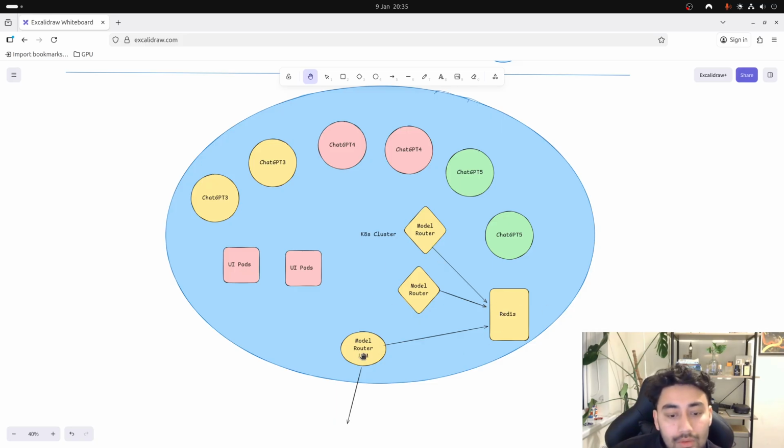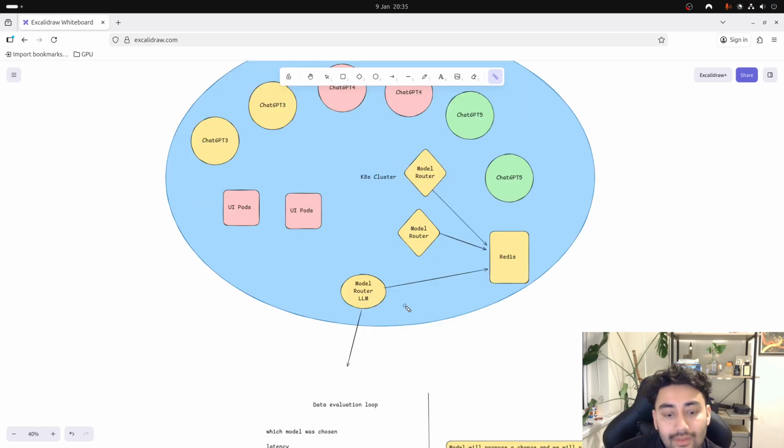Then my model router LLM, this model here, will be looking into that data continuously, and it notices that, okay, so far these are the user interactions, these are how many dislikes I've received, these are examples of some queries going to ChatGPT 5, some queries going to ChatGPT 4, and so on.